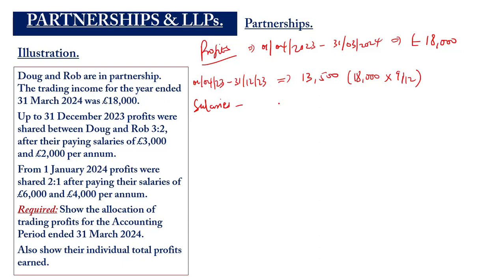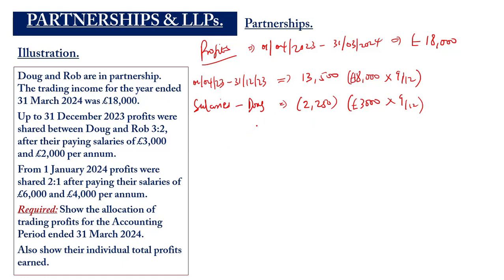Doc was paid a salary of 3,000. So this time around, we have to prorate the 3,000 salary that has been paid. Okay, so the 3,000 times 9 over 12. The 3,000 was supposed to be for the full year, but 9 months through the year, certain amendments were made. So we also have to prorate the salary. So 2,250.